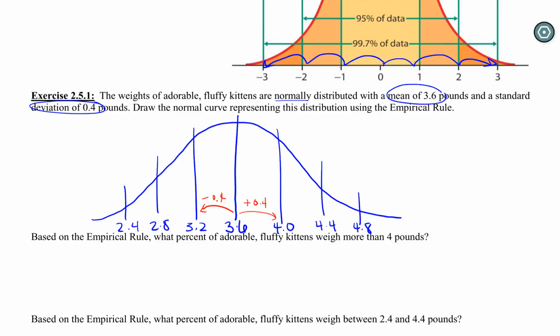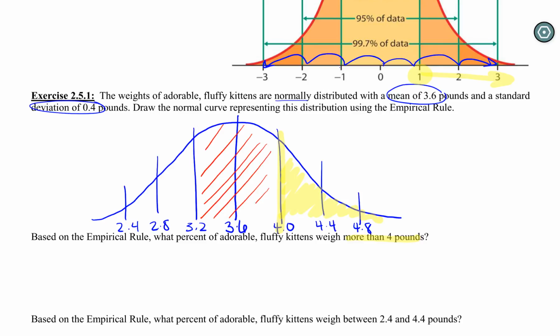Now, we have a lot of ways we could do this particular type of question. We could use the 68, 95, 99.7 percentages, and I'll show you what that would look like on this next question. So if we want to do the next question, it says, based on this empirical rule, what percent of the kittens weigh more than 4 pounds? So we're interested in 4 pounds or more, all of this area of the curve. Now, we're talking about being beyond this first standard deviation, right? Anything out here.